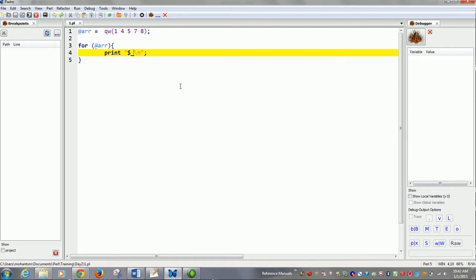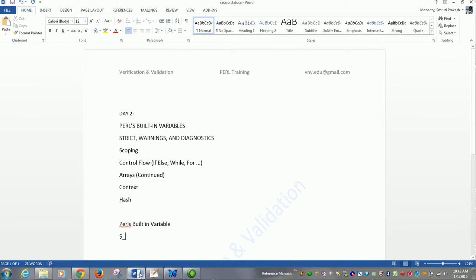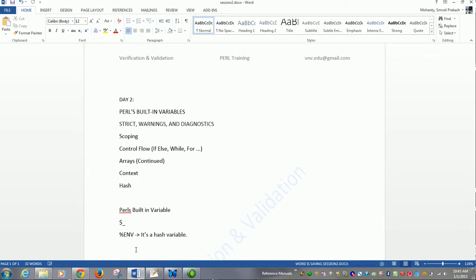Now there is another variable in Perl, which is the environment variable, %ENV. Now you might be wondering about this percentage. Percentage is nothing but a hash. It's a hash variable, and we will be learning about the hash variable in the upcoming section. So we will keep it as it is for the upcoming session.